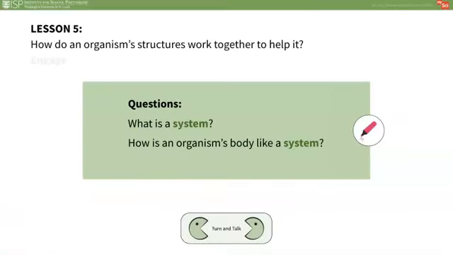In the Engage portion of this lesson, students will revisit the original phenomenon of a news anchor reacting to a bug. You may want to replay the video from Lesson 1 and allow students time to reflect on what they think is happening to the news anchor and how his structures are able to help him react to the bug. Mention to students that by the end of this lesson, they will be able to write an argument to explain what is happening with this bug scare phenomenon. As a class, they will consider what a system is and how an organism's body is like a system.